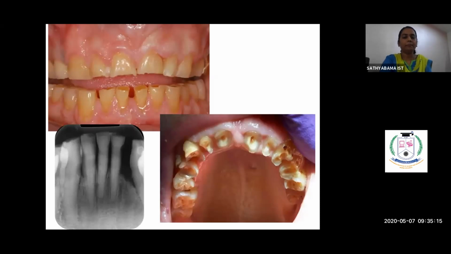So this is again the same picture. The first picture shows incisal wearing away, a mild early stage, and the second one is the advanced stage where there is pulpal exposure and the attrition is up to the gingiva. So you could see the occlusal surface and incisal surface are all involved. This X-ray picture, an IOPA, reveals proximal wearing of the tooth, which is nothing but attrition. So we should be very cautious in diagnosing attrition versus dental caries.